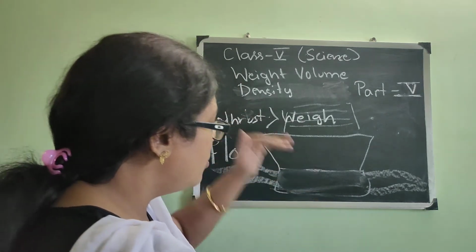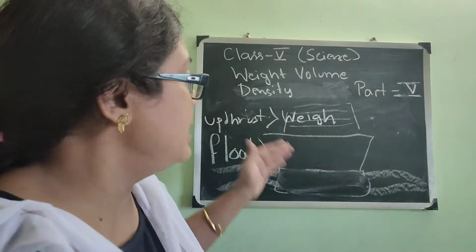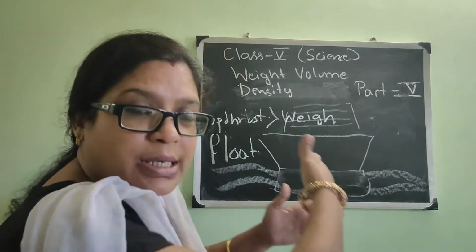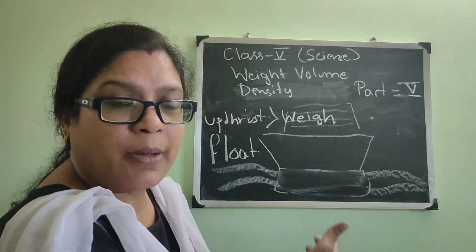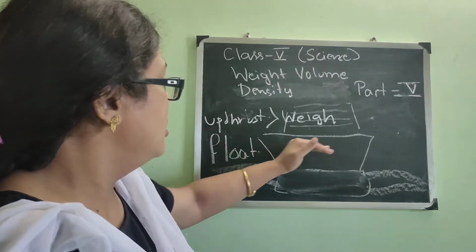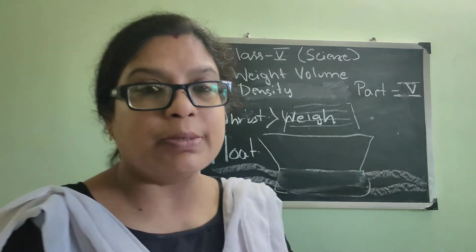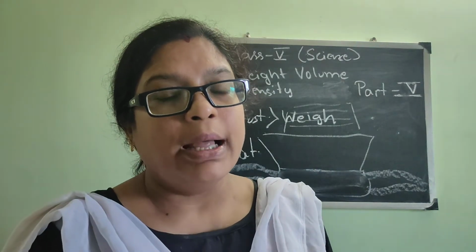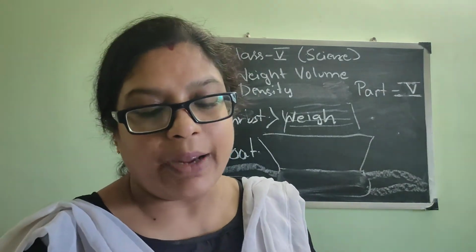So when the volume is more, then upthrust is more, and then it will definitely float, because upthrust, which is coming from the bottom of the ship, in the opposite direction, is more than the weight of the object. In the previous part of the video, I have told you that if the weight is less than the upthrust, then it will definitely float.